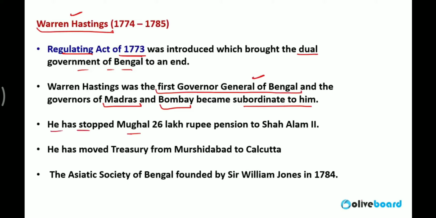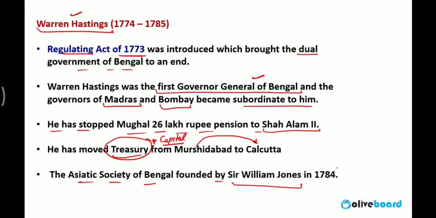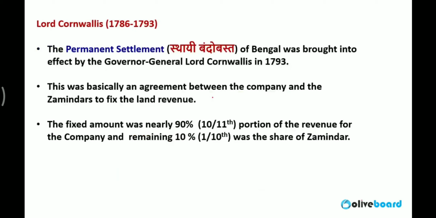He stopped giving the Mughal 26 lakh rupee pension to Shah Alam II. He moved the treasury of the British government from Murshidabad to Calcutta. Treasury means a type of capital of that time. You can say capital. So he moved the capital from Murshidabad to Calcutta. The Asiatic Society of Bengal was founded by Sir William Jones in 1784 at the time of Warren Hastings.